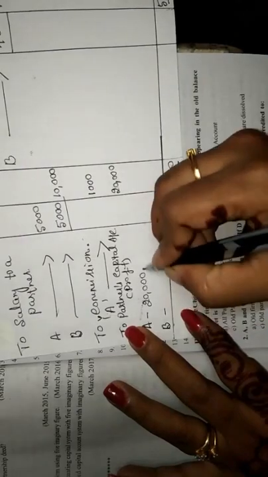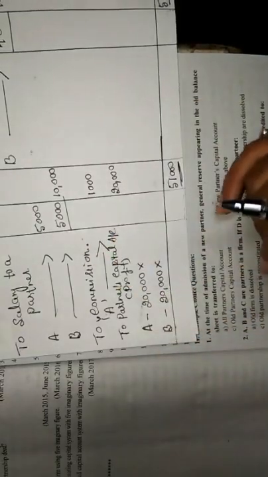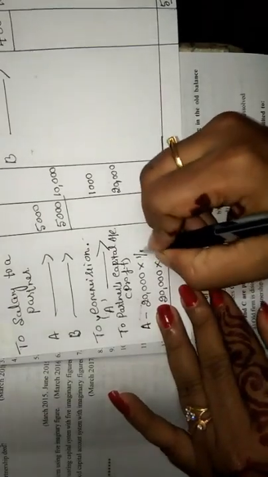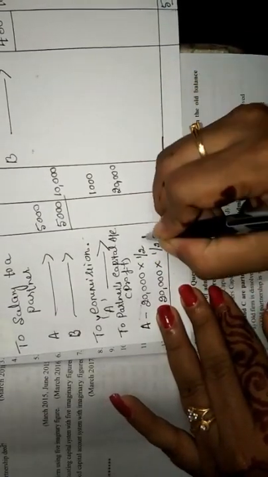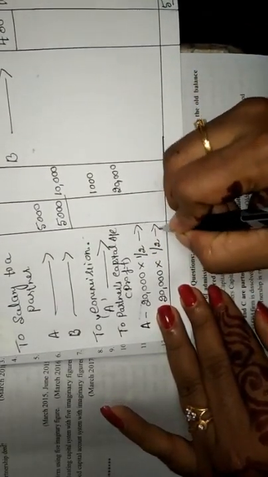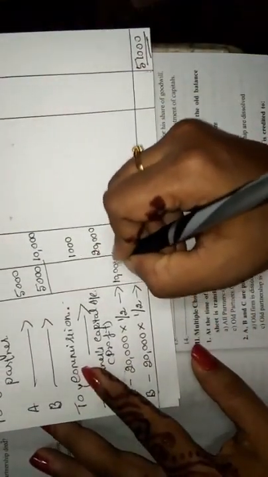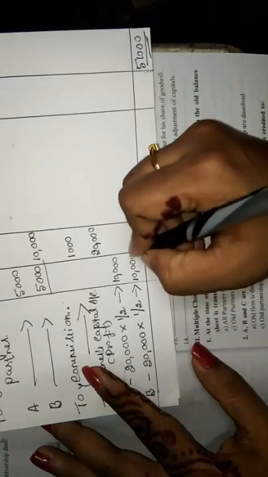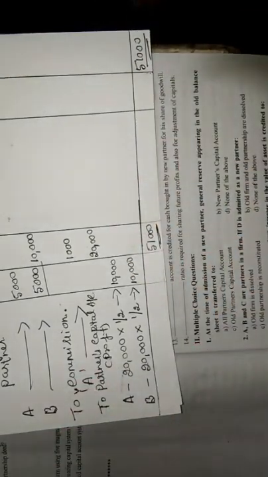Now 20,000 into, here they have not given any ratio, so we have to use our own imagination. I will consider it equally, 1:1, that is 1/2, 1/2. So that means it is 10,000, and here also 10,000. So the total is 20,000.